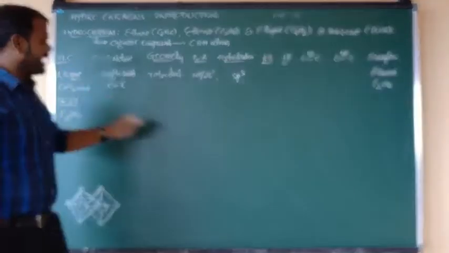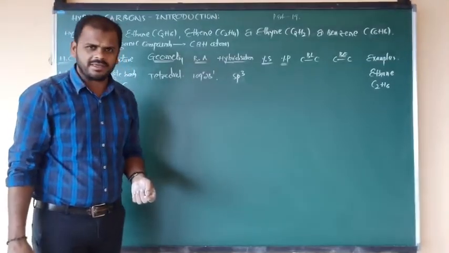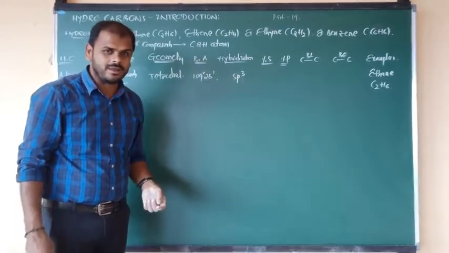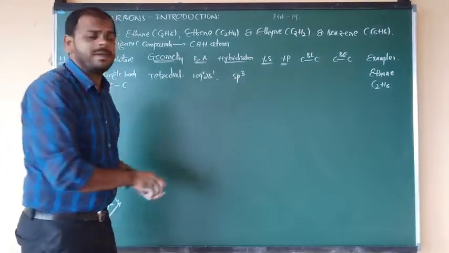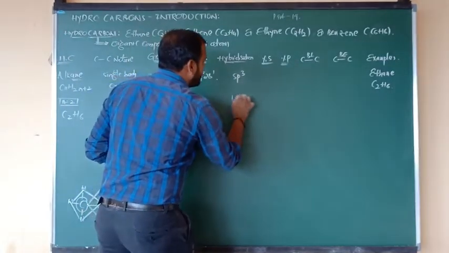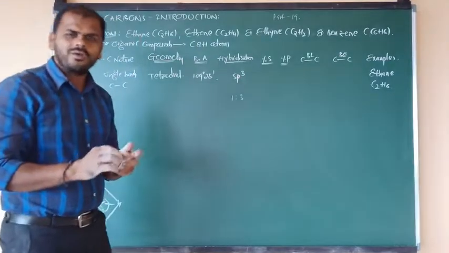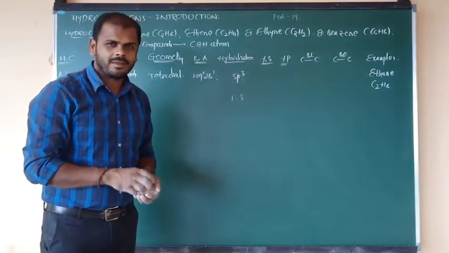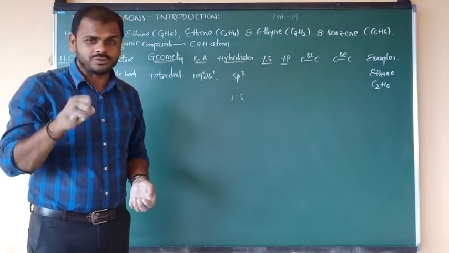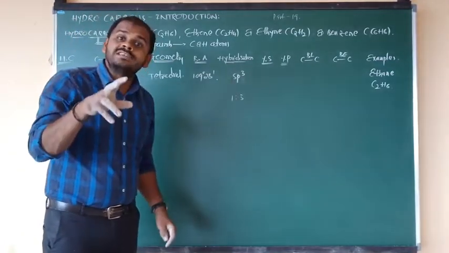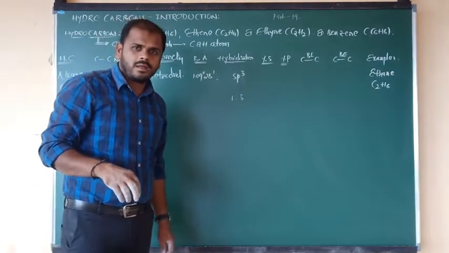So all alkanes undergo sp3 hybridization, meaning one s orbital and 3 p orbitals. So the ratio of s and p orbitals is 1:3. Now I want to tell you the percentage of s character and p character.